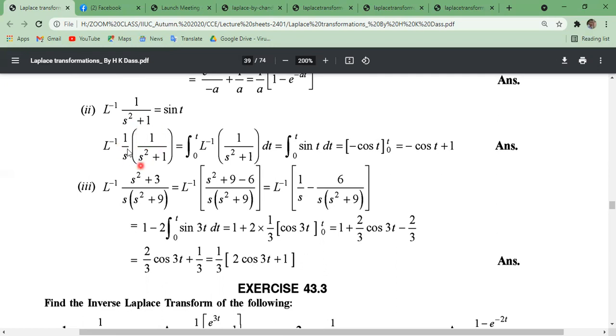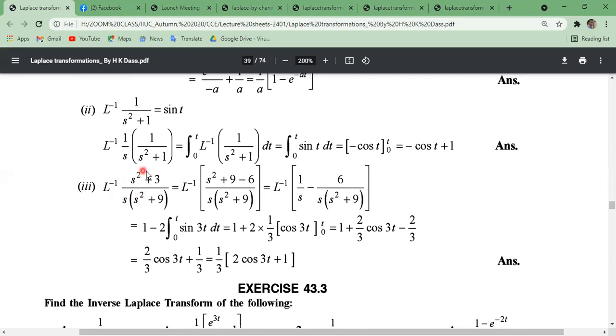So we get inverse Laplace transformation of this equals 0 to t inverse Laplace transformation of f of s. F of s means what? This one. And this equals 0 to t f of t. F of t means what? Right hand side function f of t dt. Now sin t integration what will be? Minus cos. Putting the upper limit and lower limit 0 to t, we get this one. So this is the result.